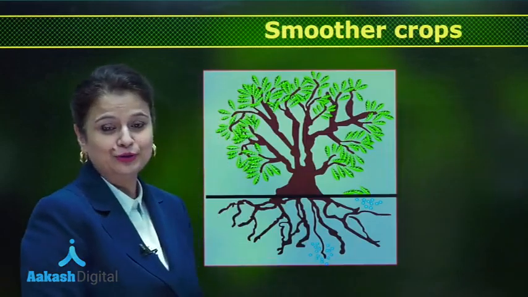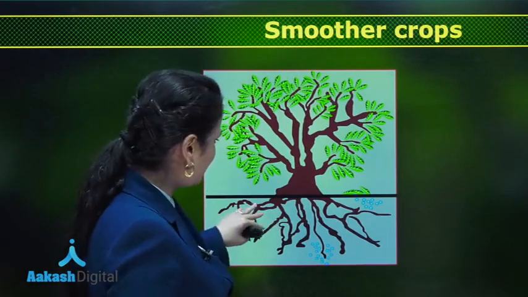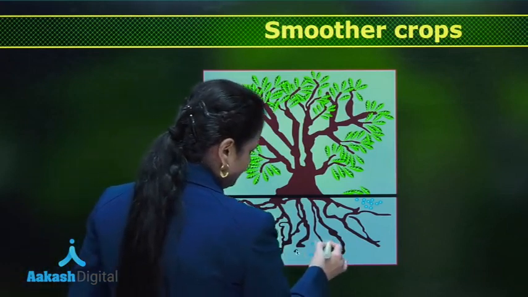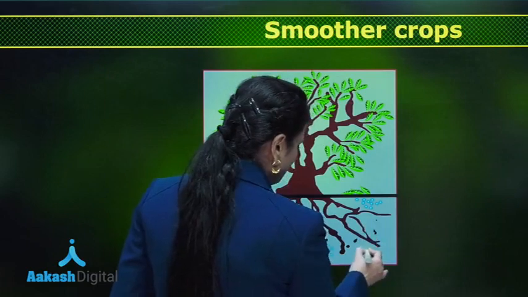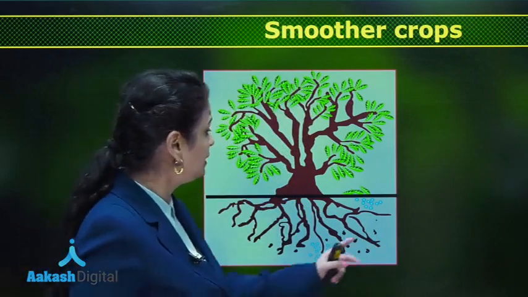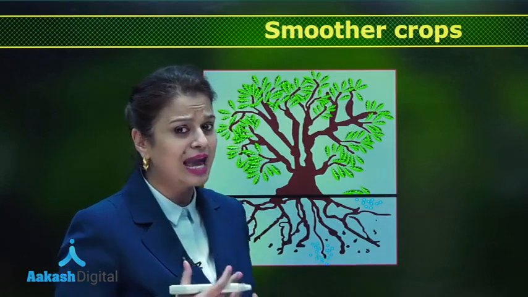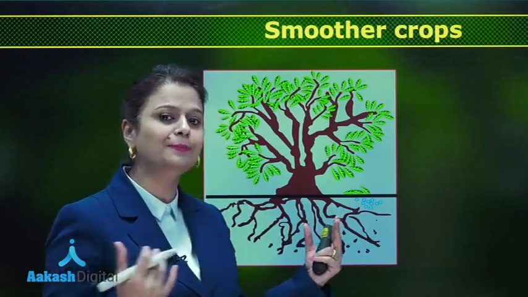After this, now we are going to talk about smother crops. Let's say this is a smother crop. From its roots, certain chemicals are released. It releases certain chemicals in the soil. These chemicals inhibit growth of nearby plants in the area. So these chemicals have the ability to inhibit growth of weeds in the nearby area.